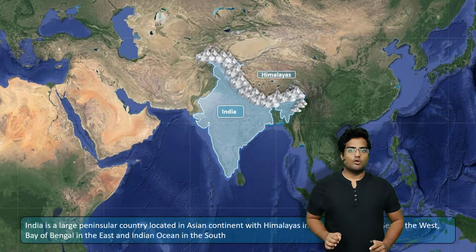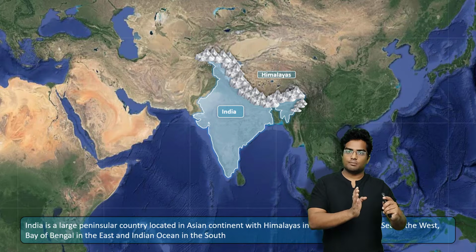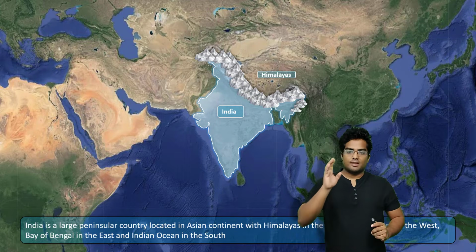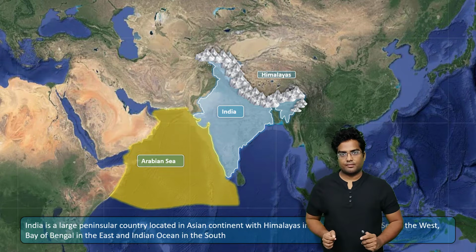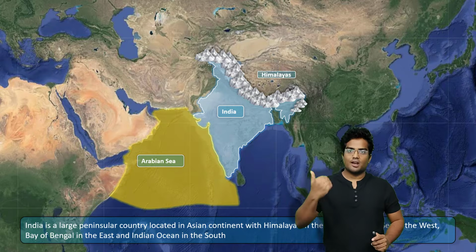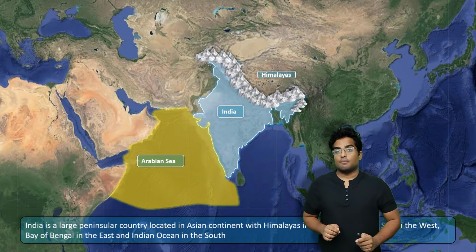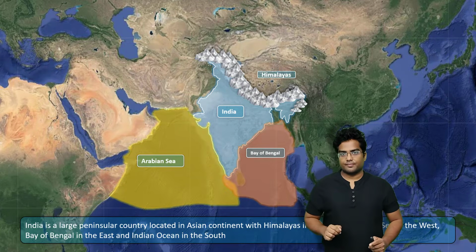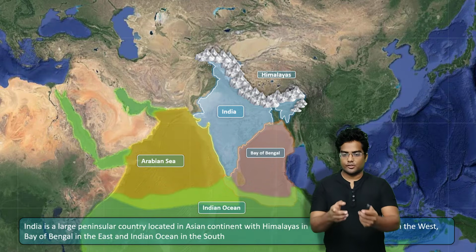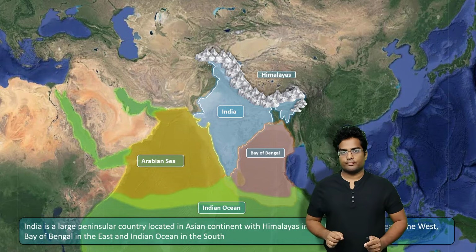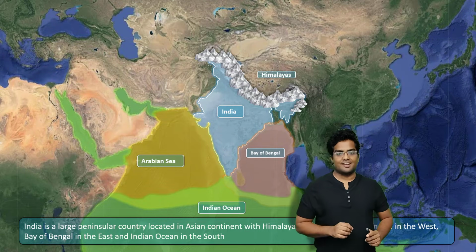Let's understand the geographical neighbors of India. Now at the top you have the Himalayas. We will discuss the Himalayas in depth in the coming chapters. Then on the west side you will find the Arabian Sea. Again, we will discuss the Arabian Sea in the coming chapters. Then we have the Bay of Bengal in the east, right? And in the deep south you have the Indian Ocean. We will discuss all of these in detail in coming chapters, right?